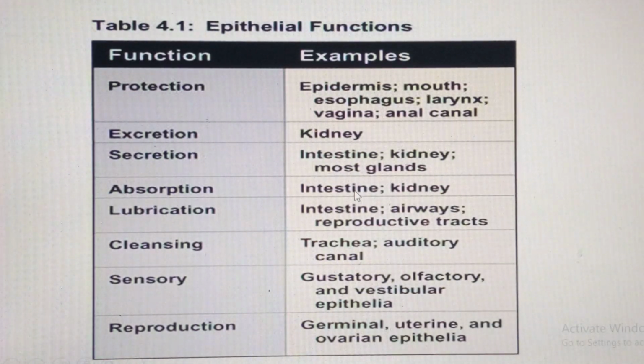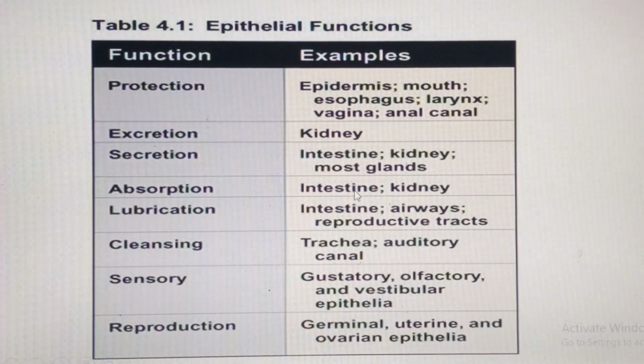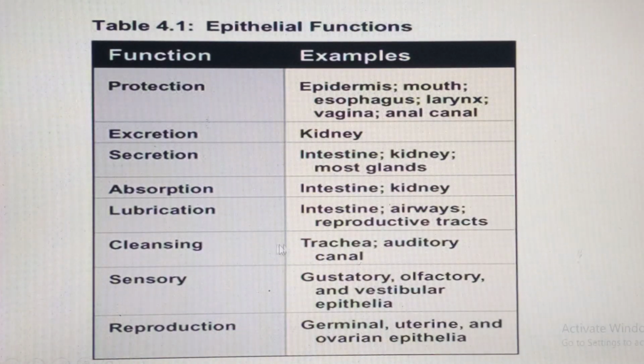or talk about striated border or brush border in the case of the kidney tube, the proximal convoluted tube, helping in some kind of lubrication, the things which will be secreted from these glands. Of course, talk about the goblet cells that we find in the conducting portion of the respiratory system, having some kind of cleansing action by way of the cilia, helping to move that kind of particulate matter which will be trapped by the mucus.